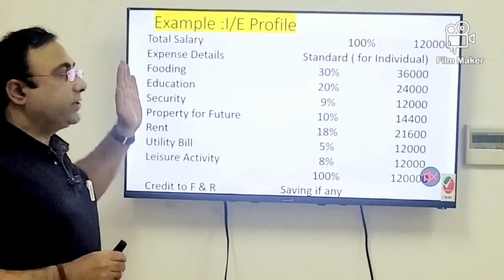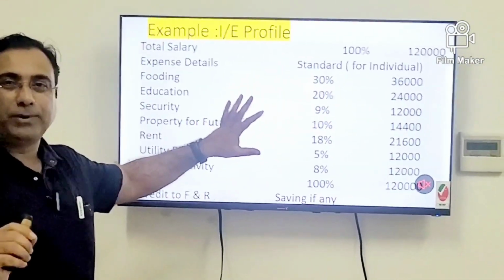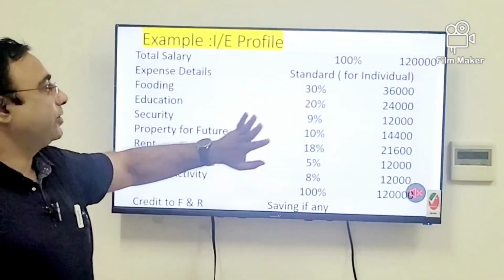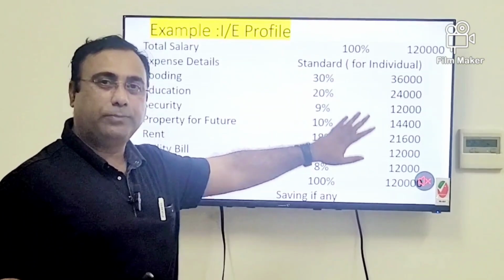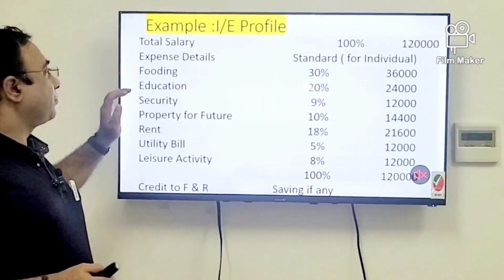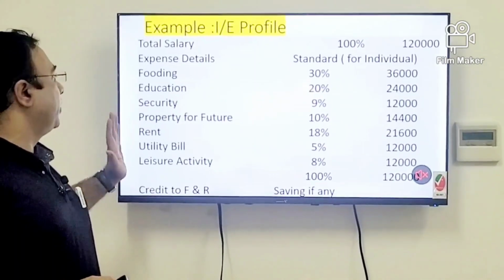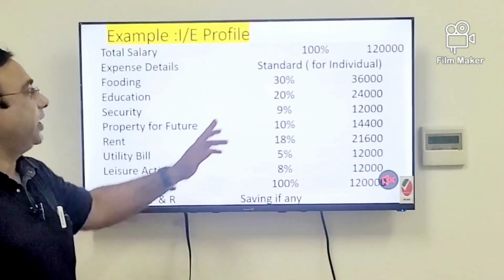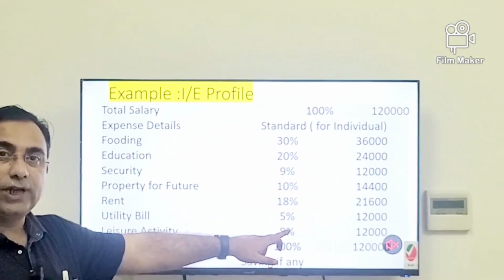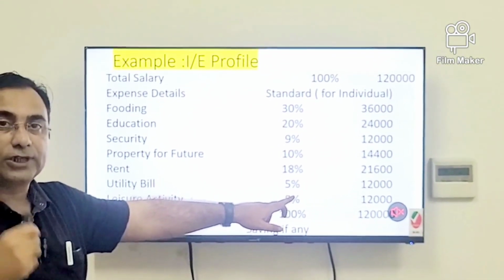This is just an example, nothing fixed by what I said, 30%, 20%. I made this for someone, and I am showing it just as an example that you may follow. First are food, education and security, which we already discussed. But here the percentage will change based on the income and the preference of expense.